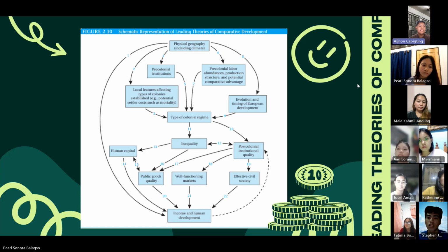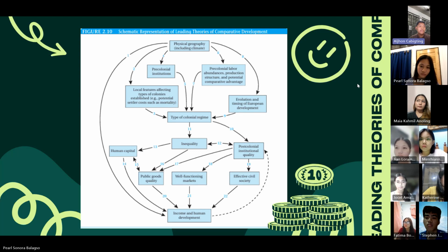In arrow 19, it is reflected that institutions will affect the ability of civil society to organize and act effectively as a force independent of state and market. In arrow 20, high quality public goods lead to improved economic income levels and overall human development by providing the foundation for economic growth and social welfare.